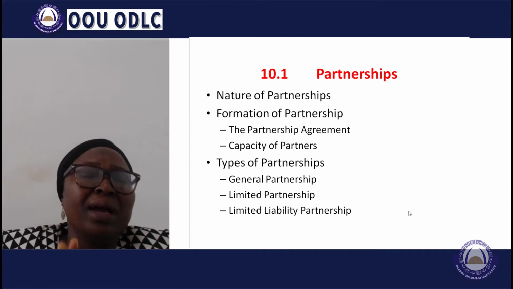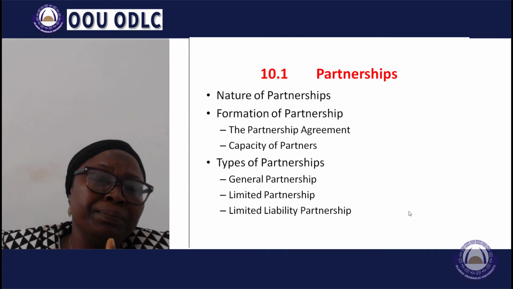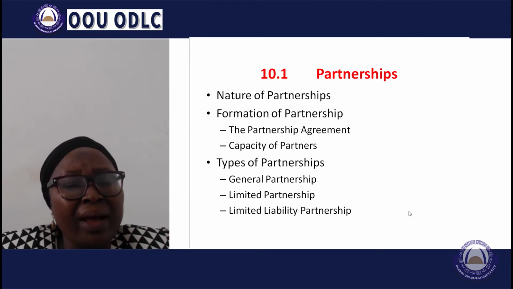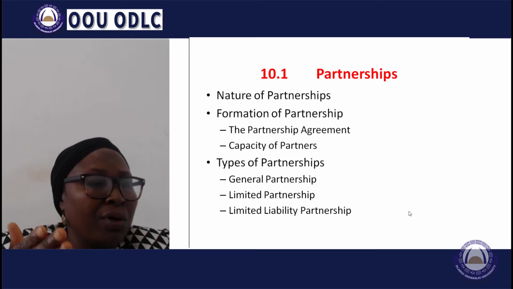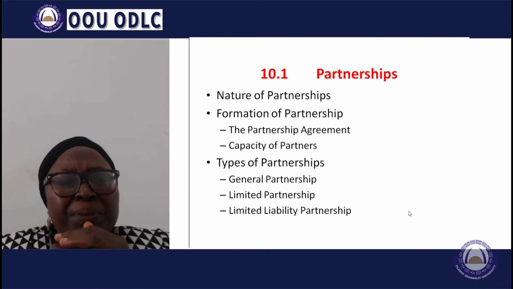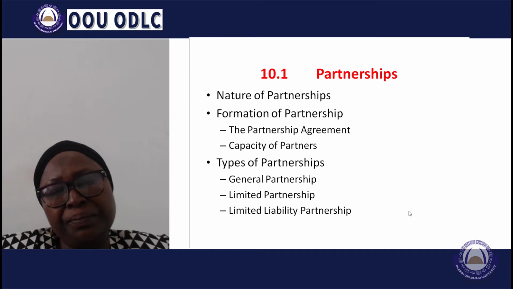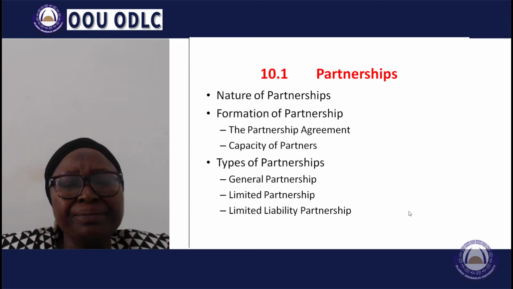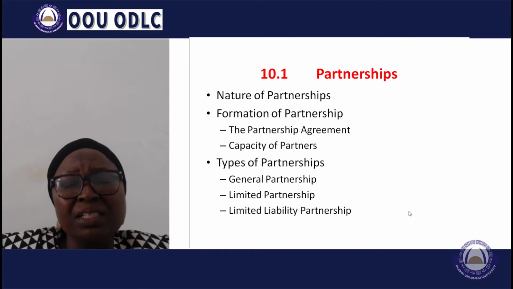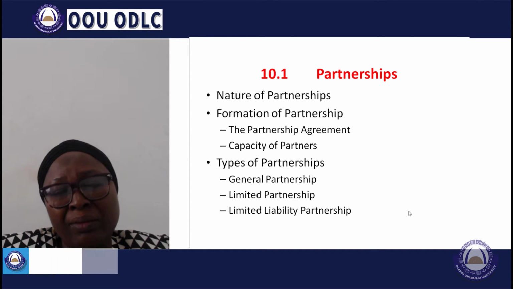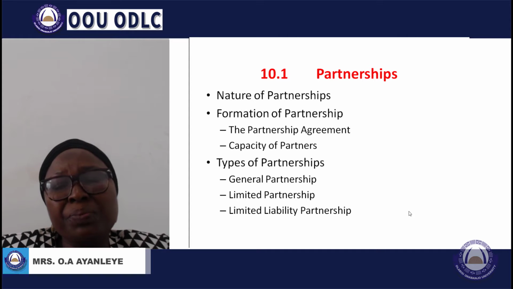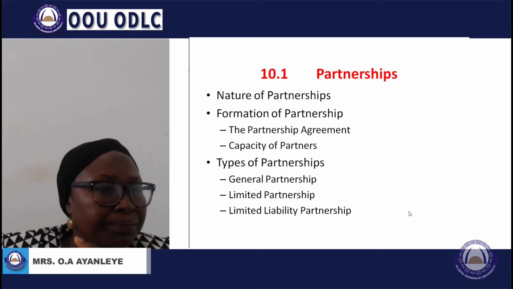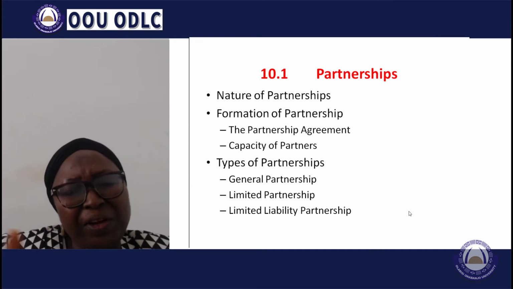However, a minor can enter into a partnership relationship, provided at least 2 members of the association have contractual capacity. And where a minor is a member of a partnership, then the partnership agreement or the articles of the partnership must be certified by a magistrate, a notary public, or a police officer. There are different types of partnership.